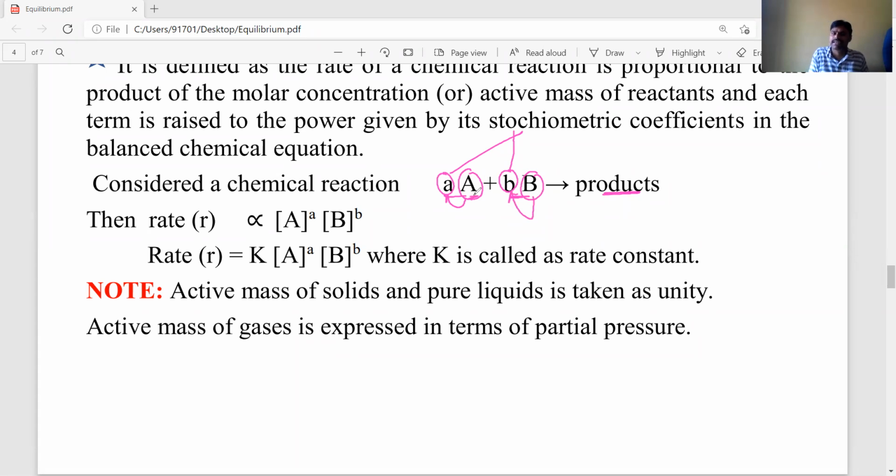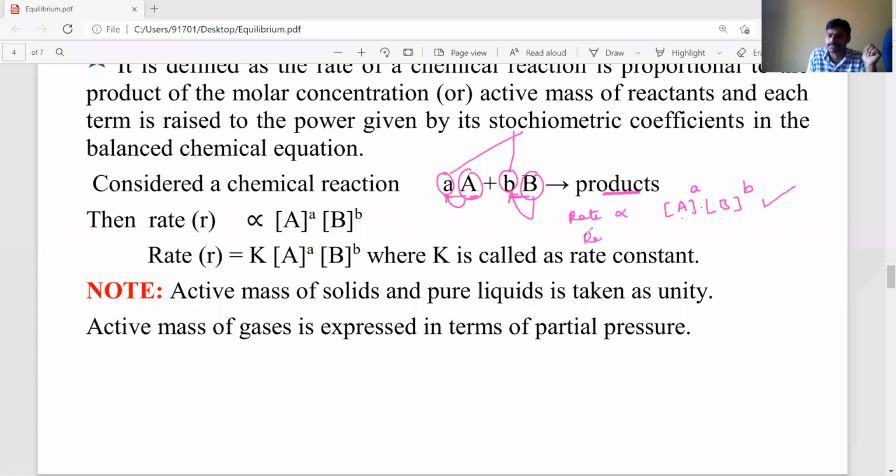Now we have to express the rate for this reaction. As per the definition, the rate is directly proportional to the product of the concentrations of the reactants, concentration of A multiplied by concentration of B, each raised to the power of its stoichiometric coefficient: concentration of A to the power a and concentration of B to the power b. According to this statement, I derived the equation.